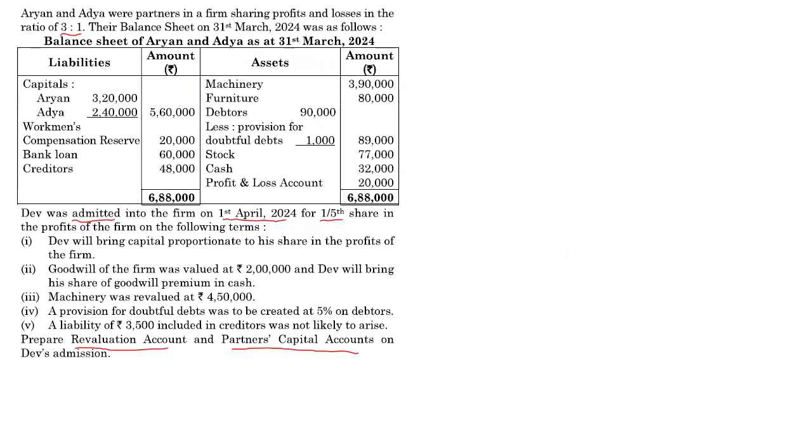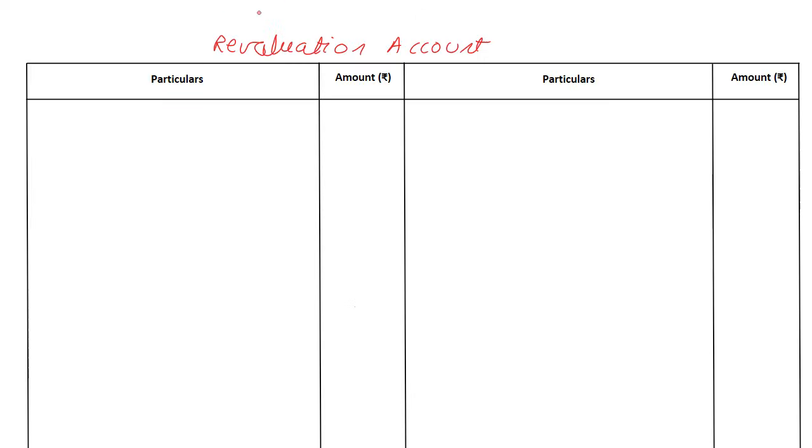Now, obviously, when we start, we have to write in the books. Keep in mind that we are admitting a new partner right now. So, as far as the revaluation account is concerned, it is before we make that admission.